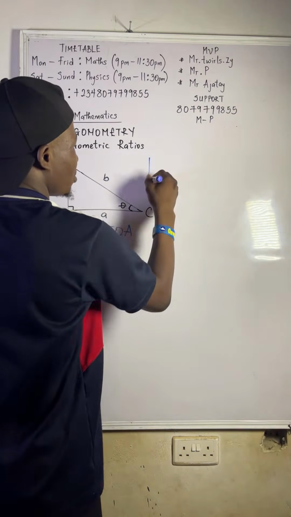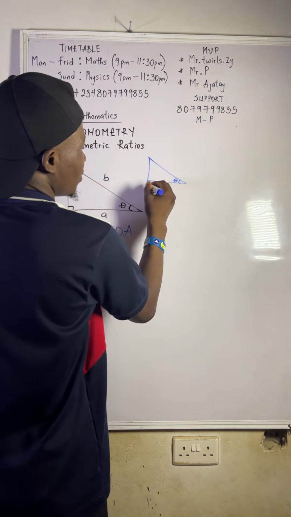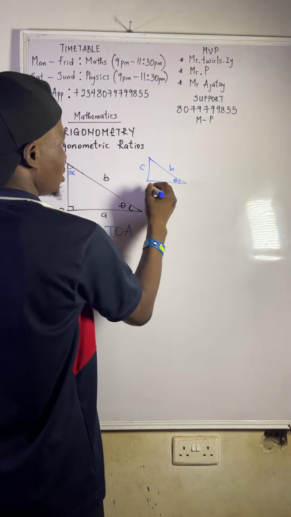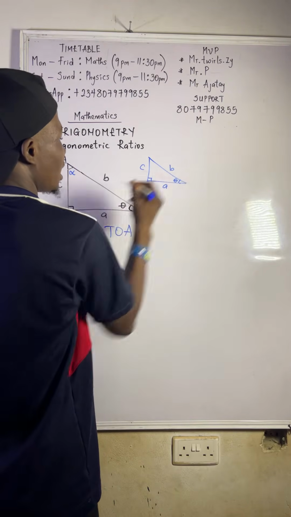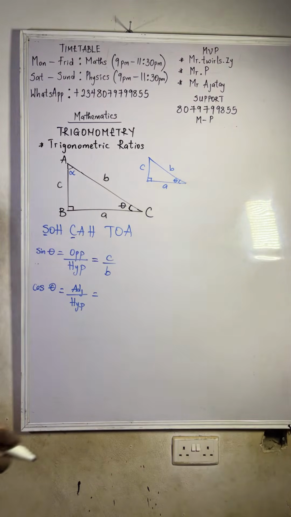Okay. You have this shape. This is the shape you are looking at. This is the angle theta. This is A. This is B. This is C. So this is the right angle triangle. Let me remove this angle so it will not confuse you. Now, we are dealing with theta.